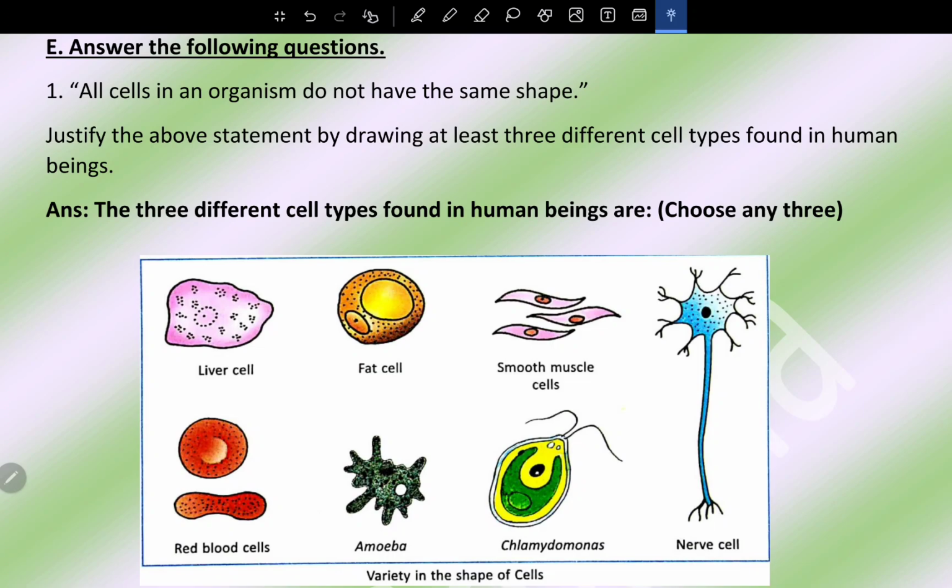Now E part. Question number 1. All cells in an organism do not have the same shape. Justify the above statement by drawing at least 3 different cell types found in human beings. The 3 different cell types found in human beings are these: liver cell, fat cells, smooth muscle cells, red blood cells.